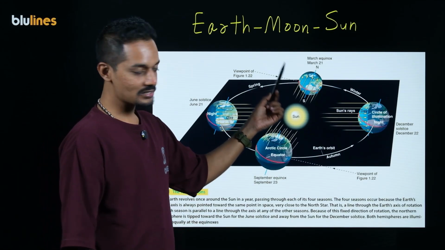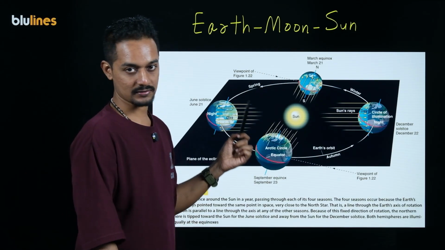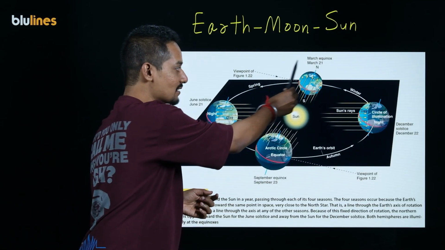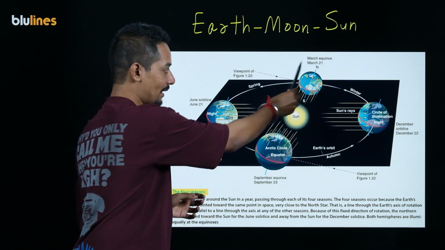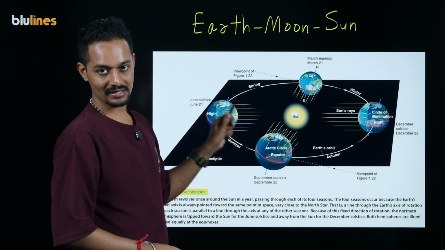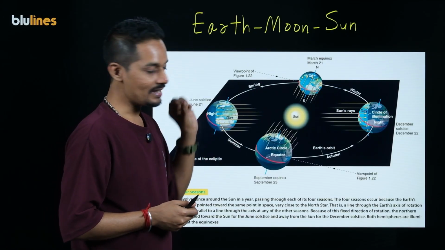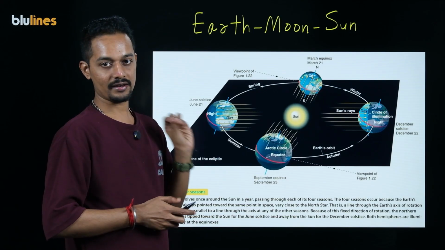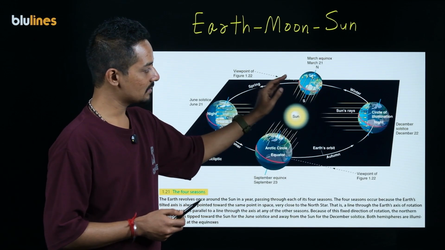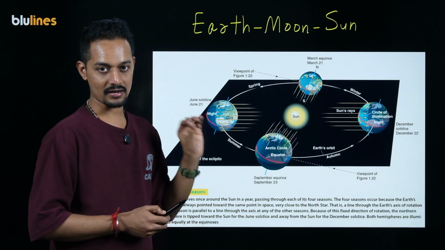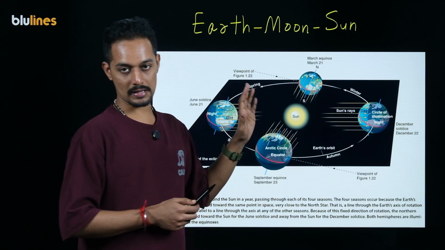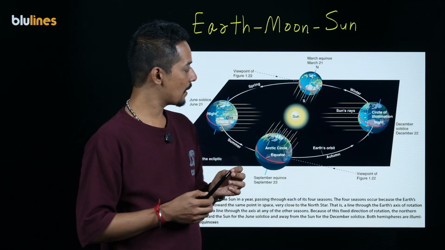This axis is special in the sense that it is always held fixed in space. The direction of the axis is not going to change. That's what it means: once it revolves about the sun, the axis stays like that. This unique aspect of the axis helps us design a particular idea called the North Star. This fixed axis is always pointing to a special star called the North Star, and in the past people used the North Star for navigation purposes.